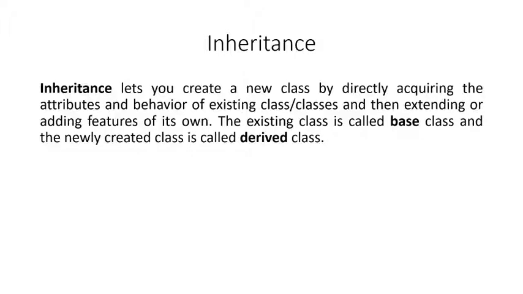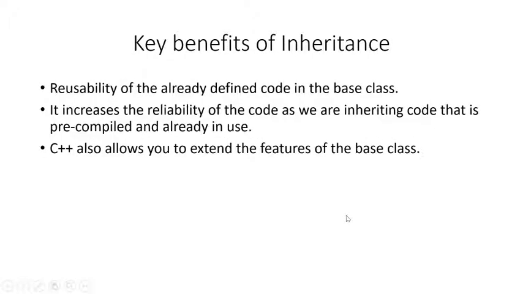The existing class is called the base class. So that means the class which already exists is called the base class. And the newly created class, which will use the base class, which will inherit the base class, is called the derived class. What are the key benefits of inheritance?